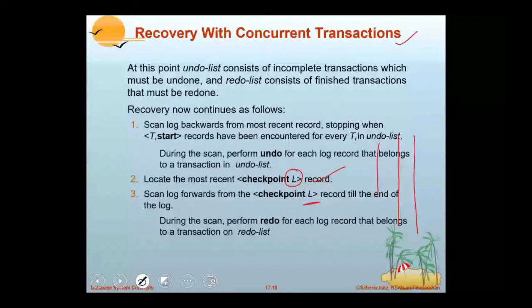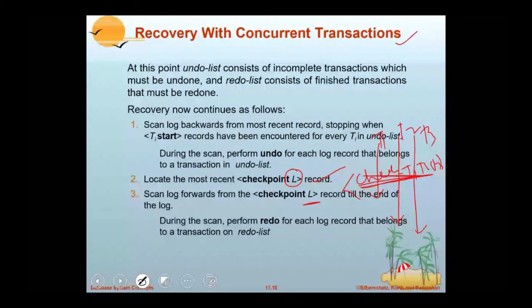Whenever you perform a checkpoint at this point, say transactions T1, T2 and T3 are active, so the checkpoint writes the record checkpoint T1, T2, T3. So L is nothing but the list of transactions that are active.